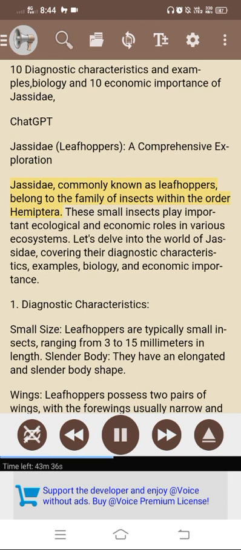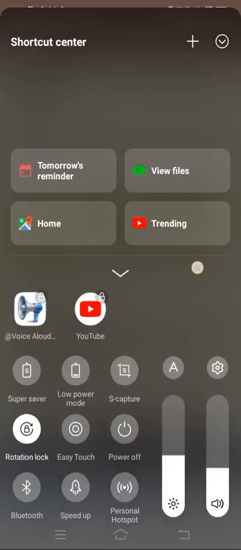Jassidae, commonly known as leafhoppers, belong to the family of insects within the order Hemiptera. These small insects play important ecological and economic roles in various ecosystems.